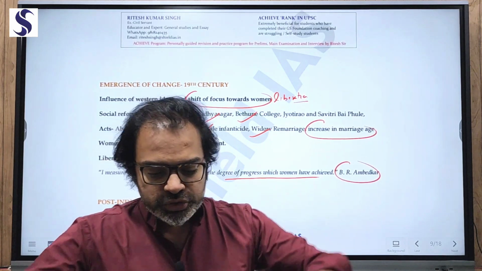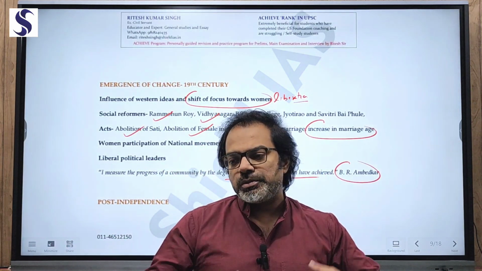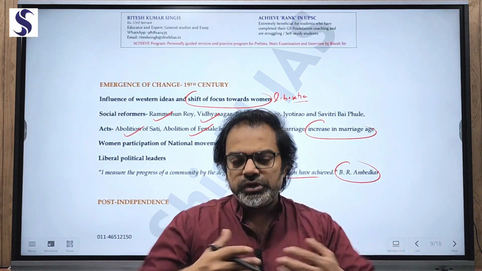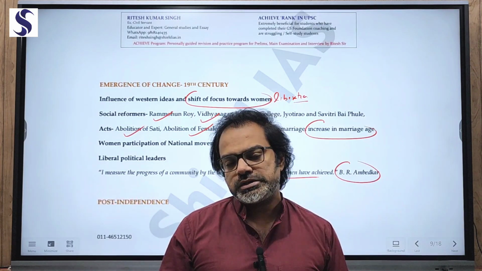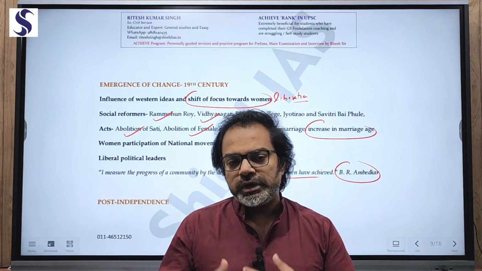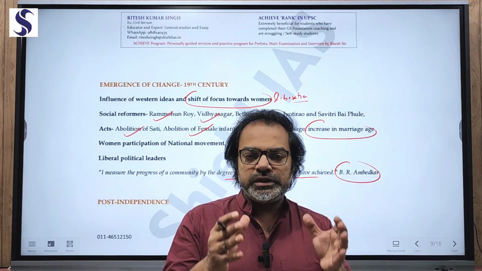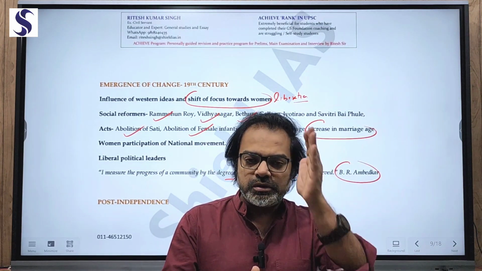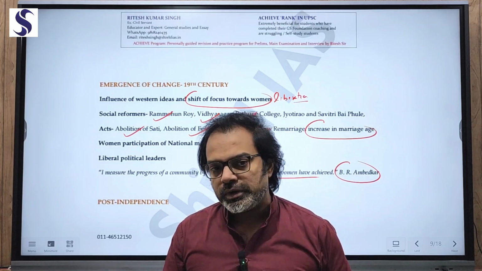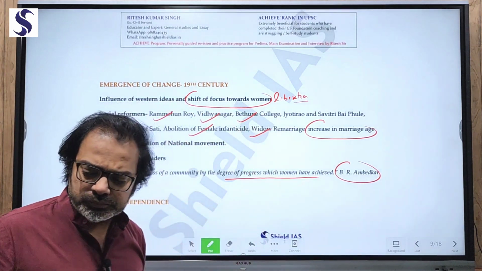So this type of liberal thinking opened up various avenues for the emergence of women in different areas. And when the women were gradually getting liberated, definitely there would be a dent on the static marriage system, which was patriarchy driven.